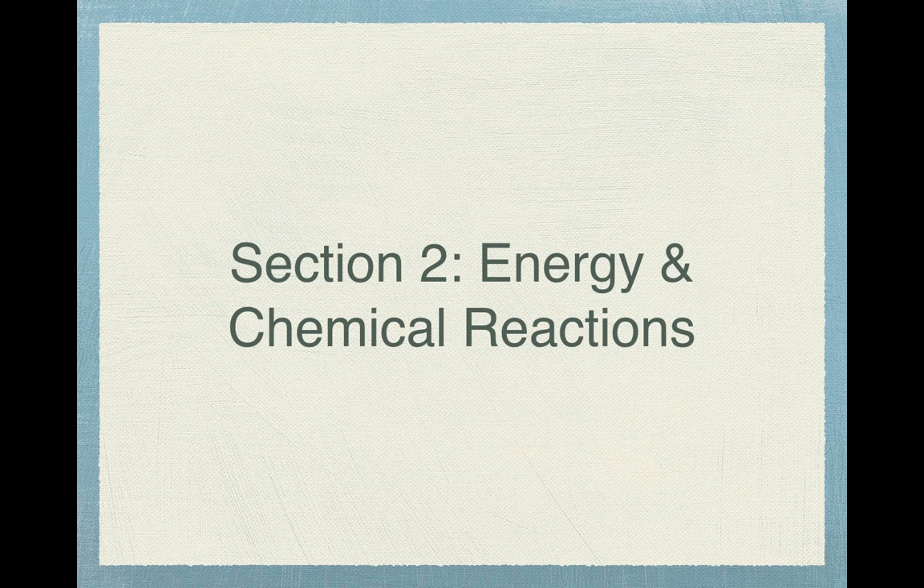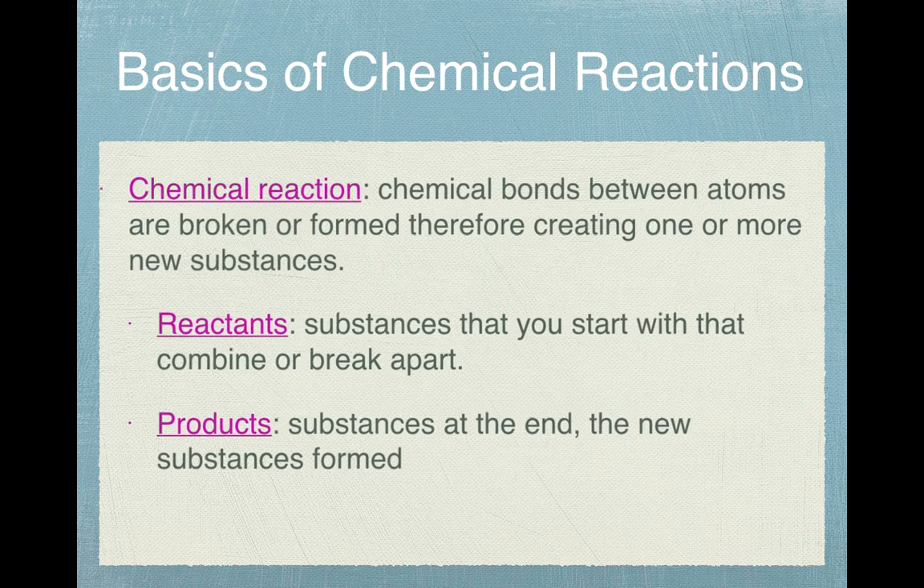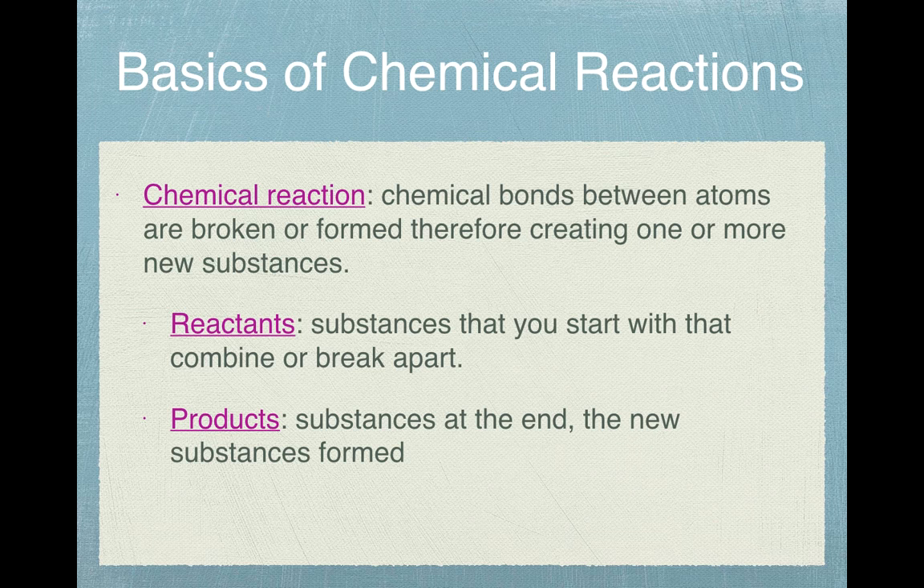Section 2, Energy and Chemical Reactions. Basics of chemical reactions. A chemical reaction is when chemical bonds between atoms are broken or formed, therefore creating one or more new substances. We have two sides of a chemical reaction. We have the reactants. These are the substances that you start with or combine or break apart. So it's kind of like the ingredients. And we also have the products. These are the substances at the end, the new substance that is formed or produced. Most chemical reactions are reversible, not all.